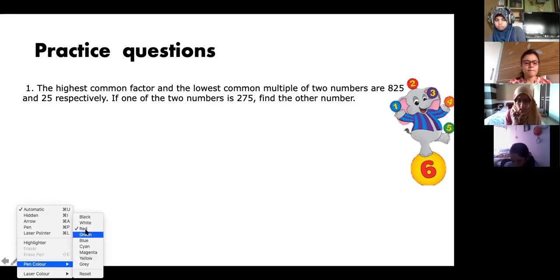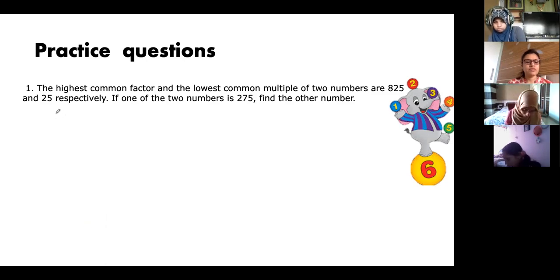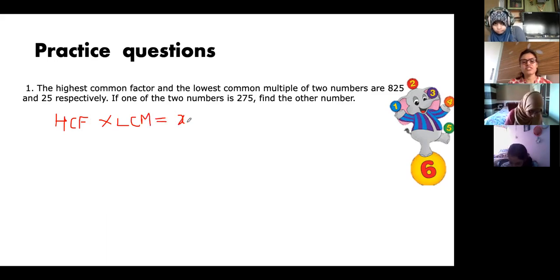First you will write like this. HCF into LCM. Suppose my numbers are x and y, so I will write x into y. Now putting the values, HCF into LCM is equal to 825 into 25.